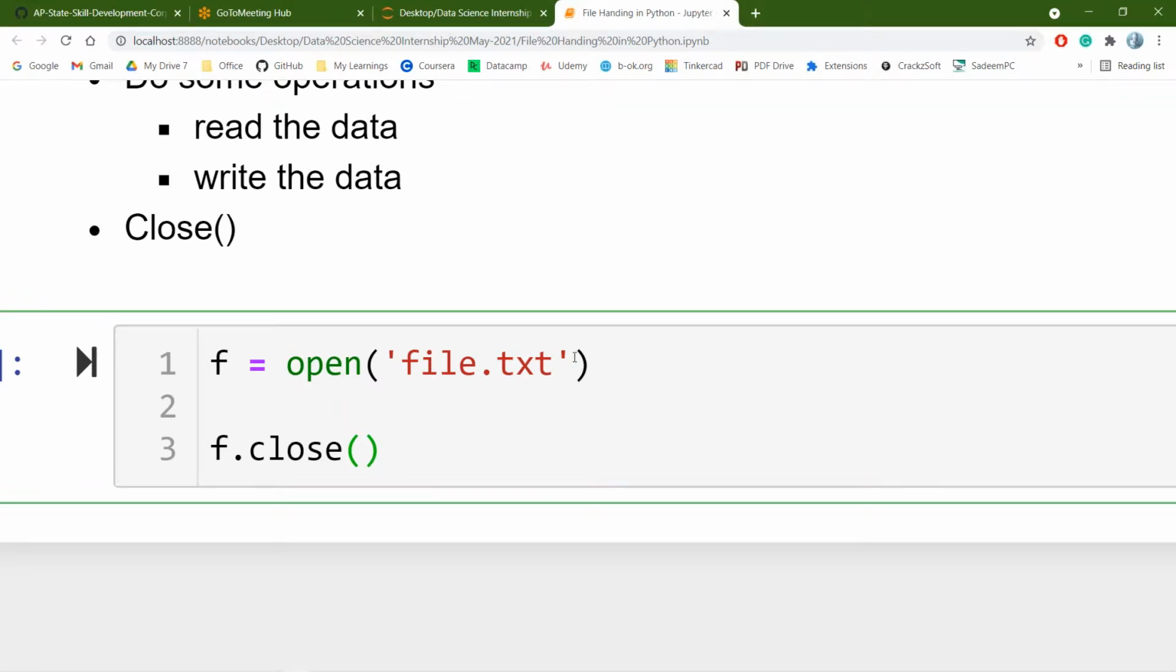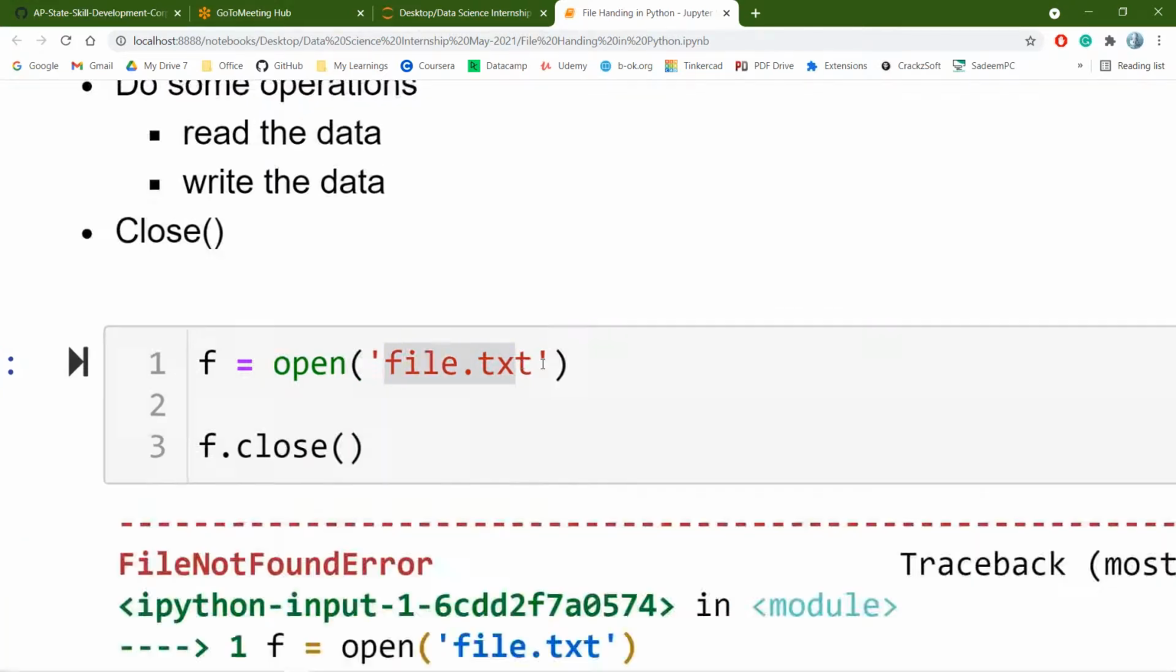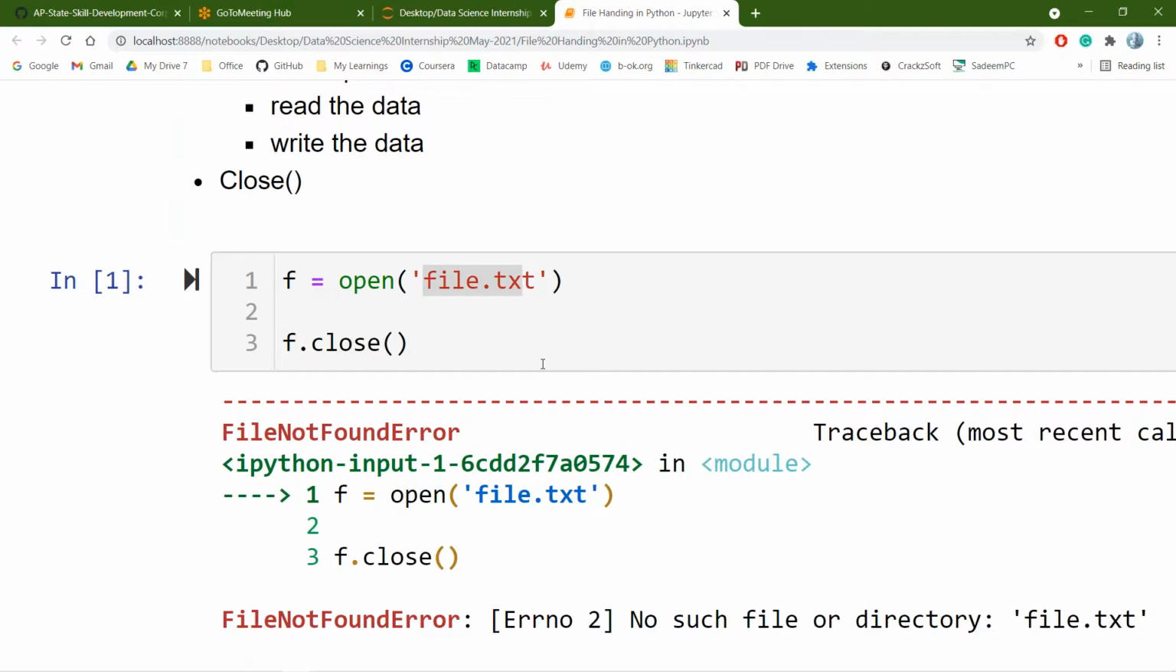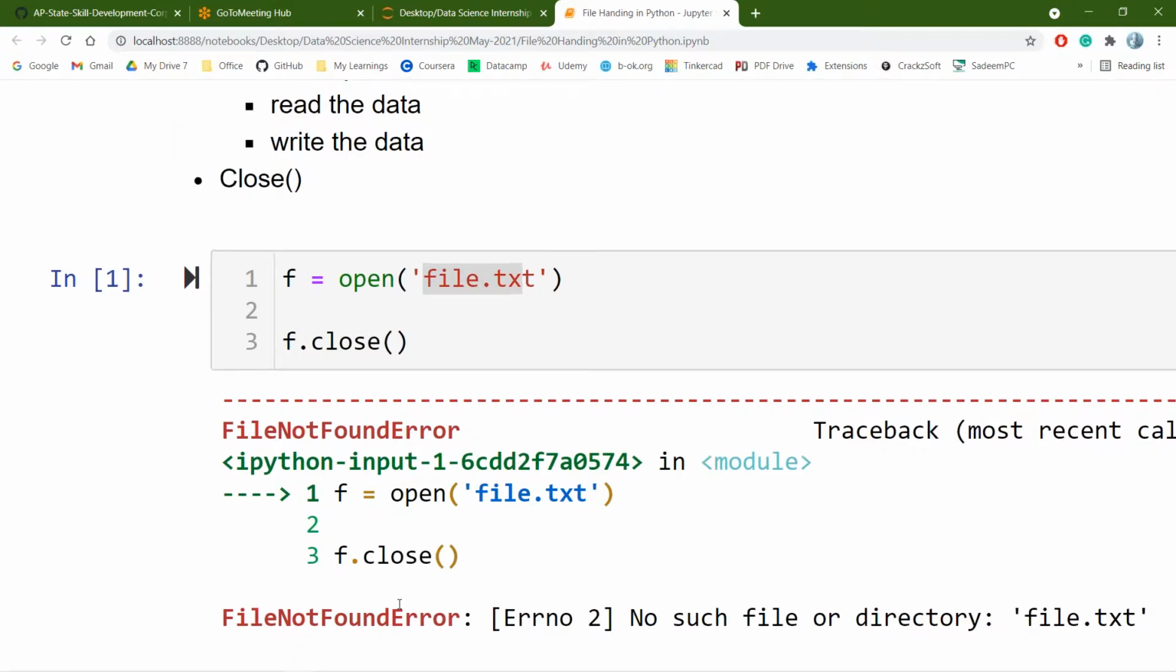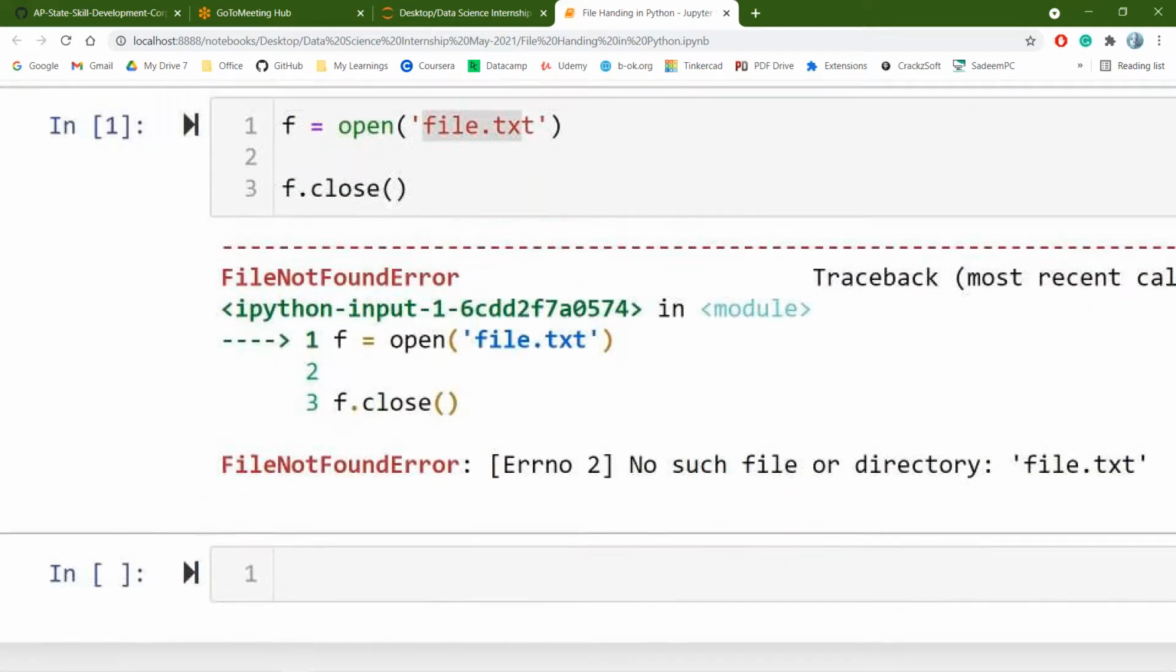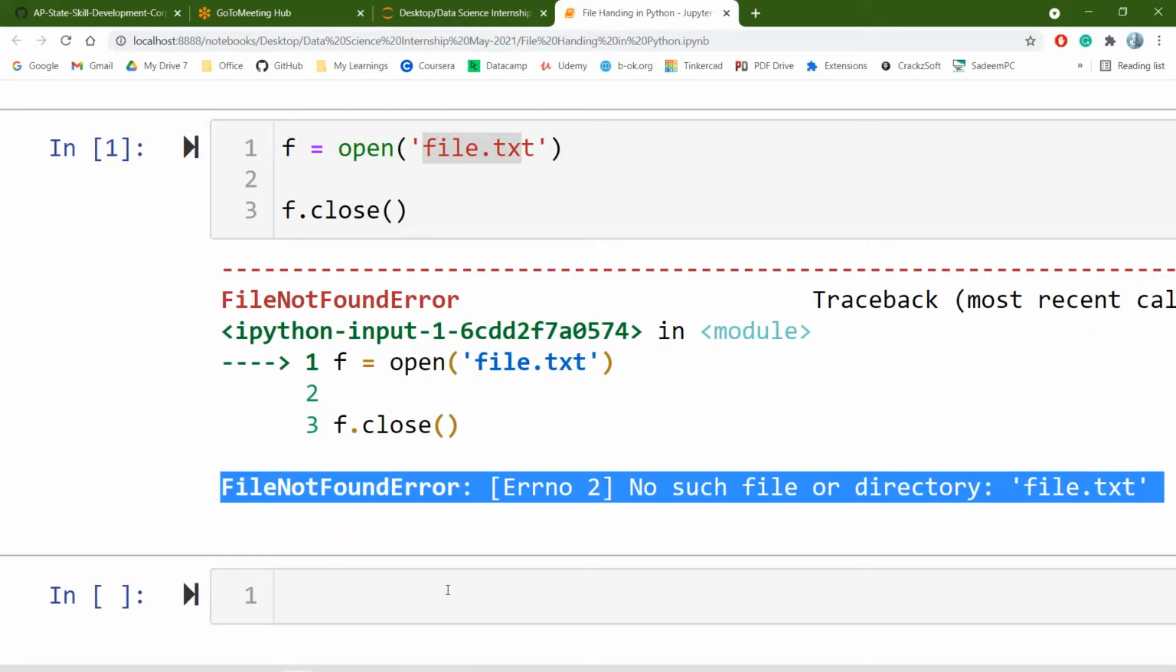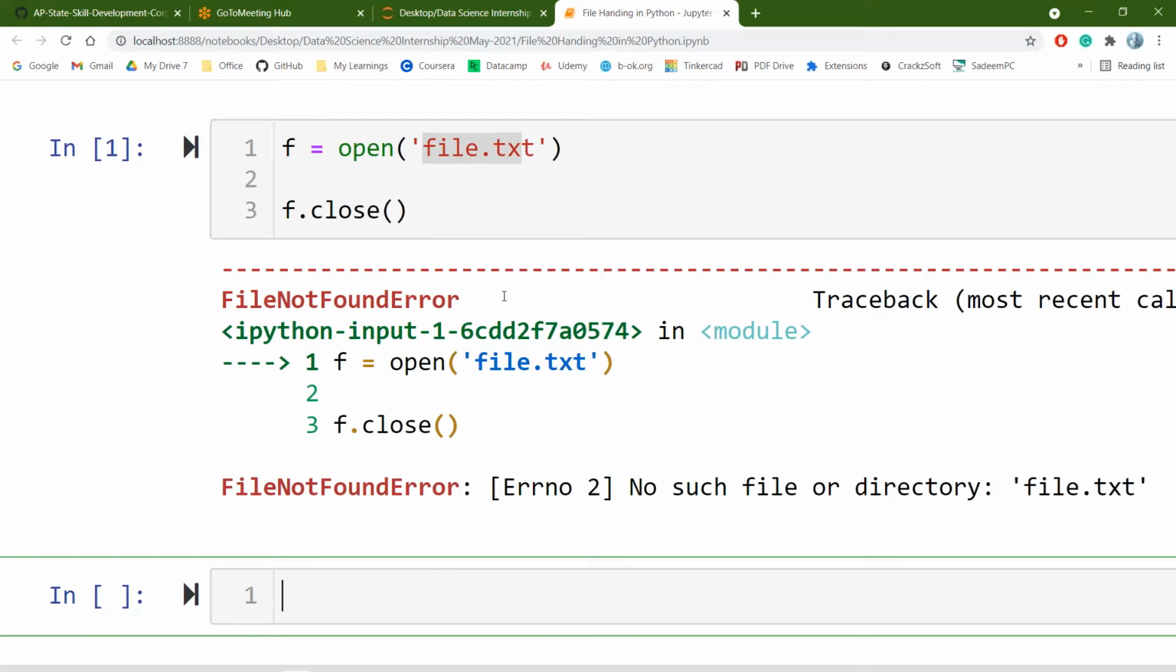Okay, so what is the one thing? The default argument is nothing but the mode will be the read mode. I'm trying to open a file which does not exist. Now let us see what is happening. If the particular file does not exist, I will get an error called file not found error. So if you are opening a file in read mode or append mode, the file should exist. It should be very clear. You should remember that.